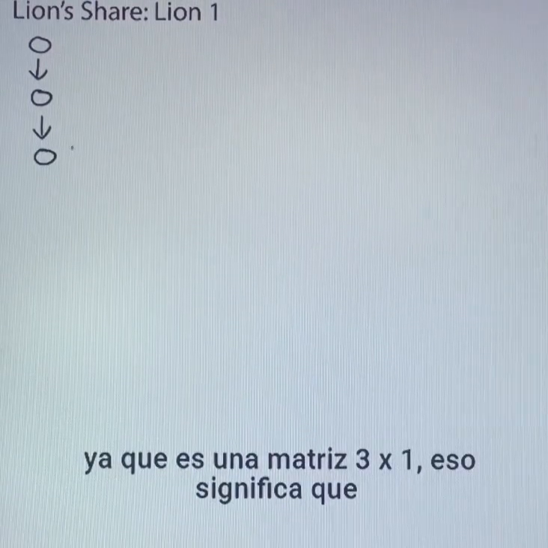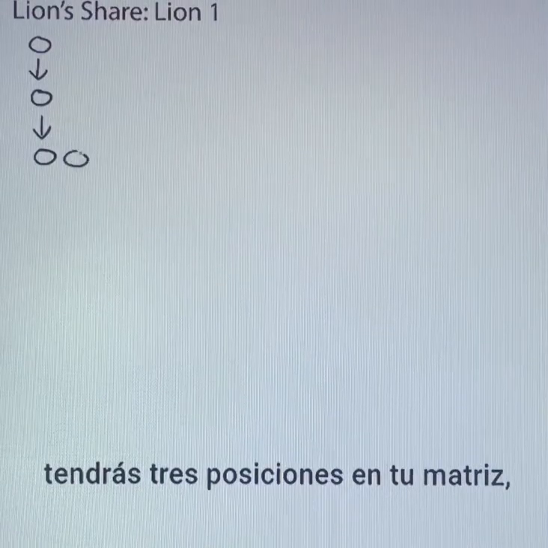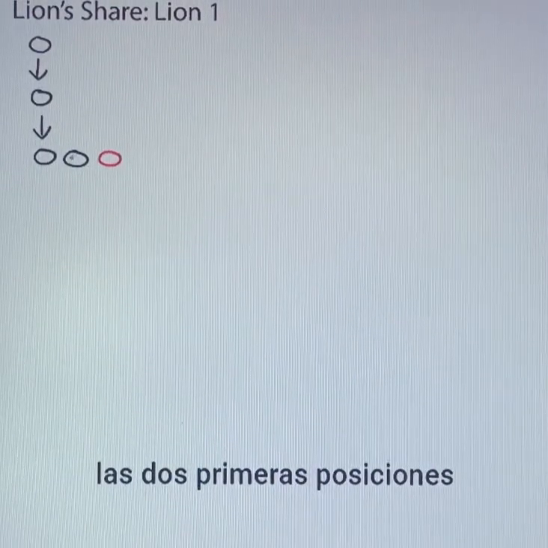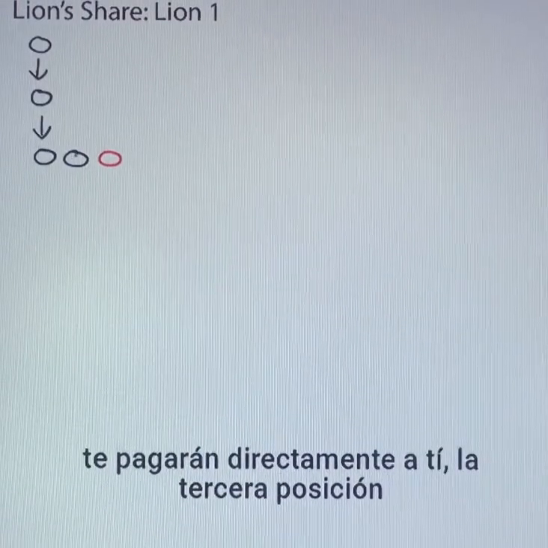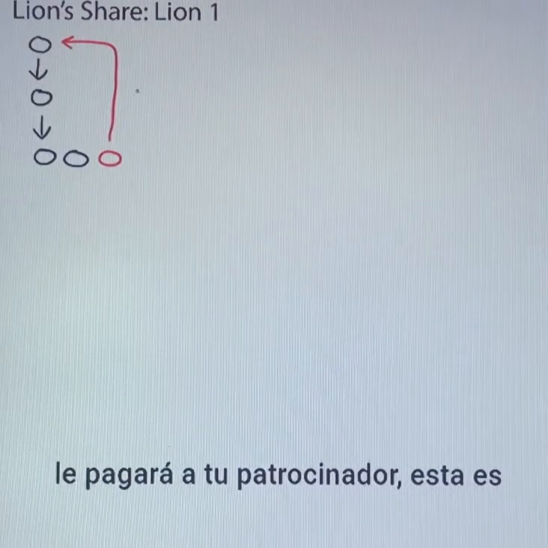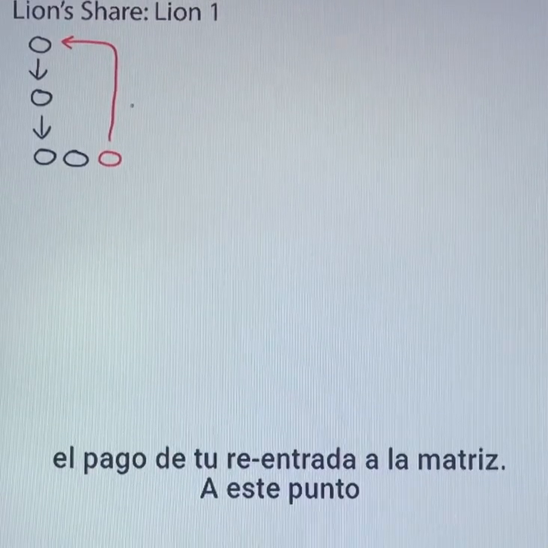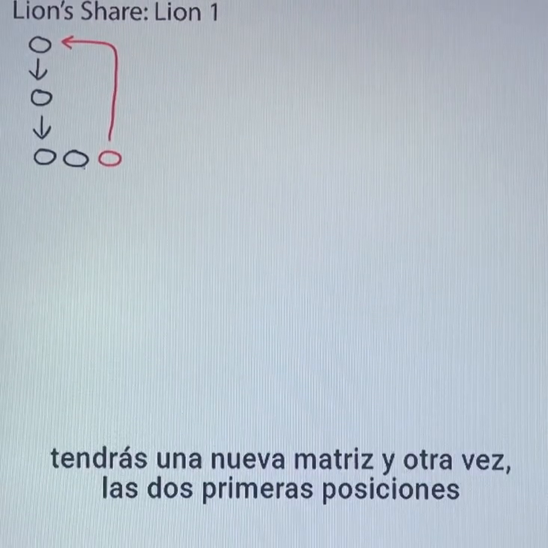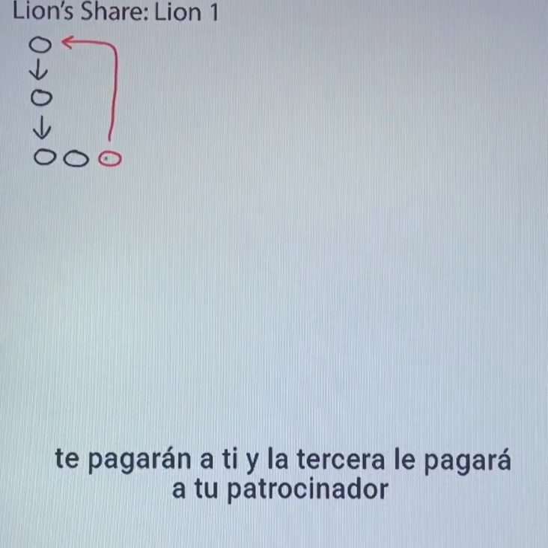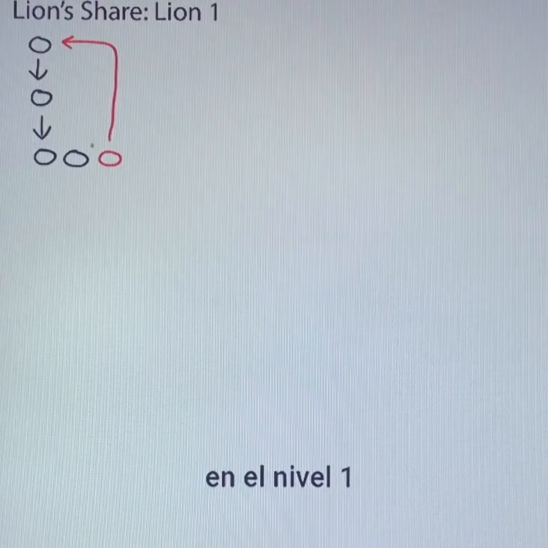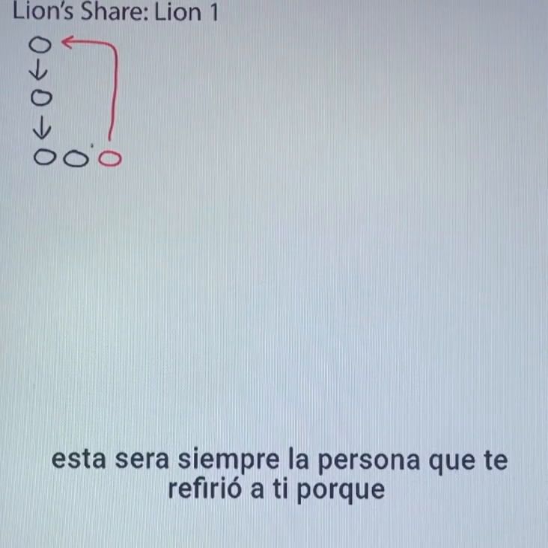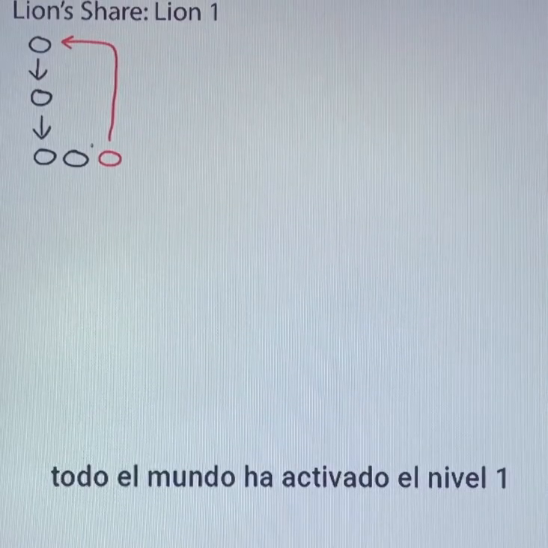Since this is a 3x1, that means that you have 3 positions in your matrix. The first 2 positions will be paid directly to you. The 3rd position will be paid to your sponsor. This is your re-entry fee. At this point, you will get a new matrix, and again the next 2 positions will be paid to you, and the 3rd will be paid to your sponsor. On level 1, this will always be the person that referred you, because everybody is active at level 1.